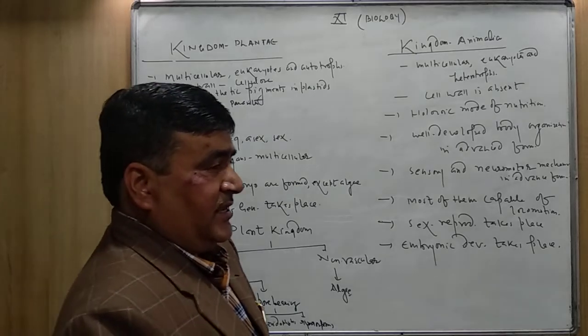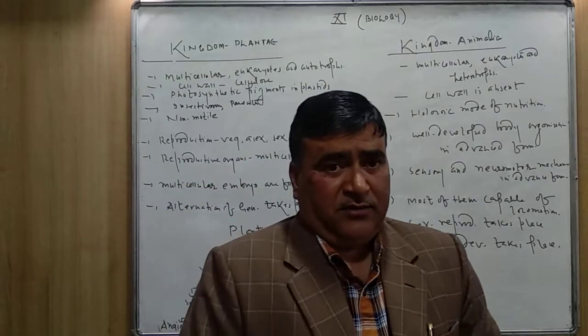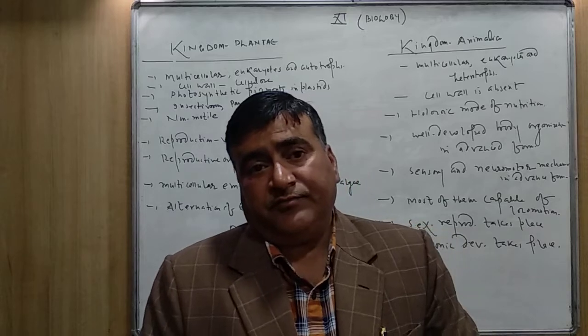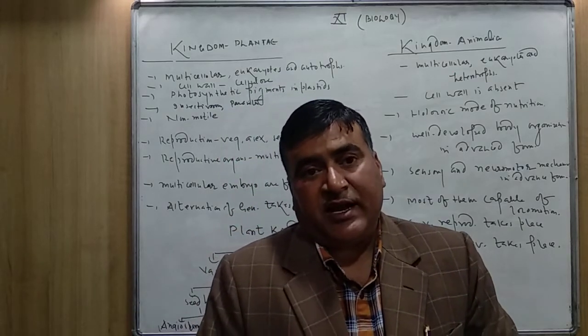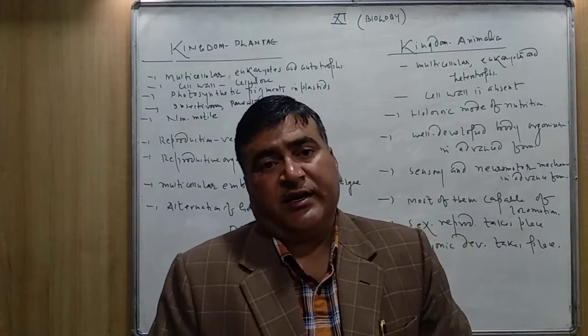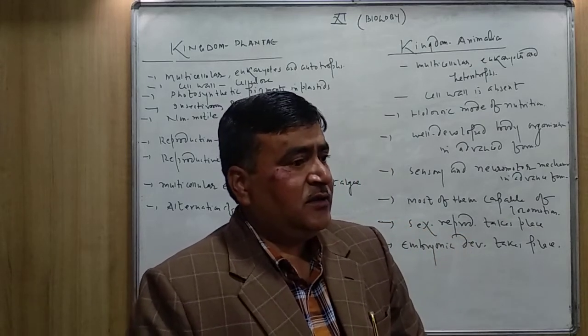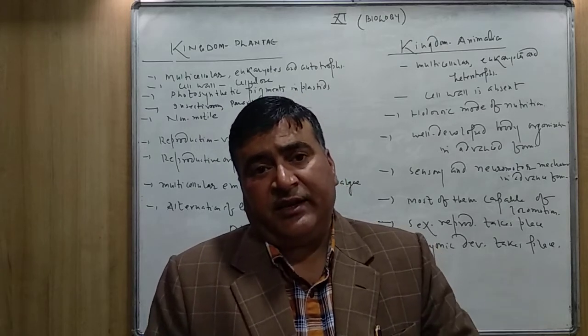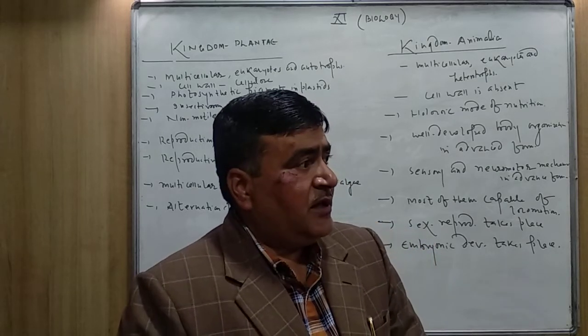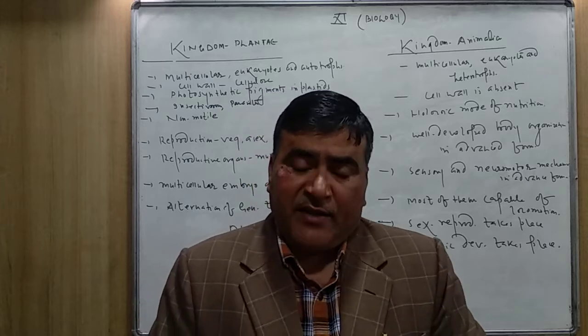The plants range from algae. Some of the algae are microscopic in nature, still they are multicellular, like Ulothrix and Spirogyra. They are multicellular filamentous. Some algae, like Chara, are parenchymatous in nature.